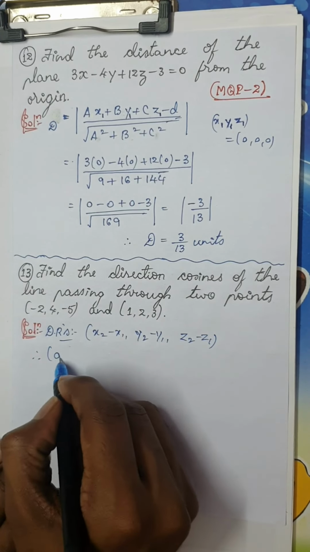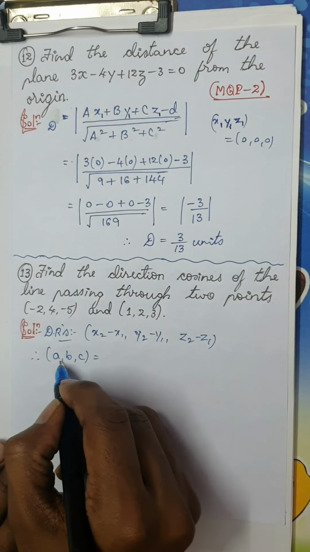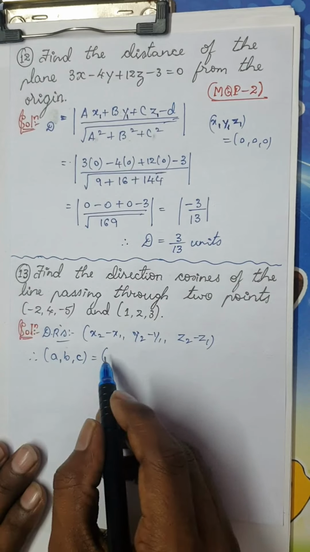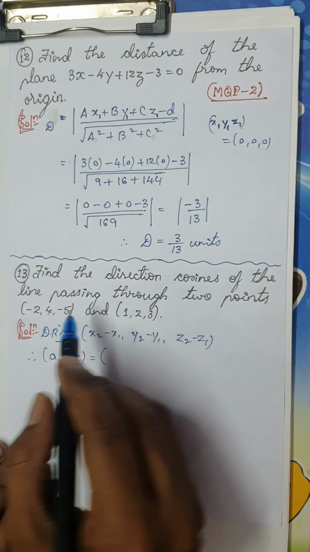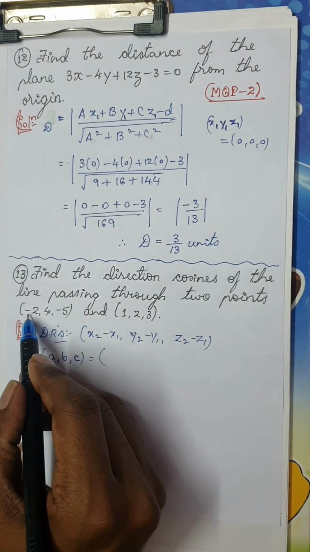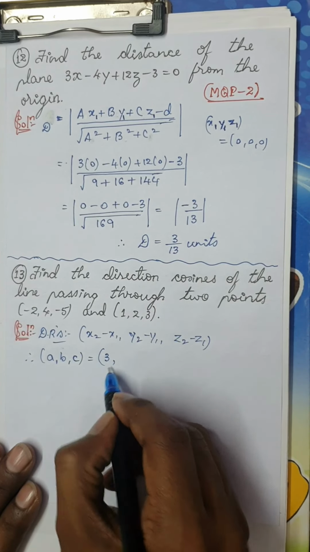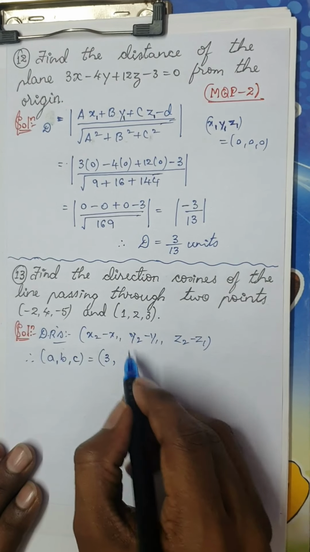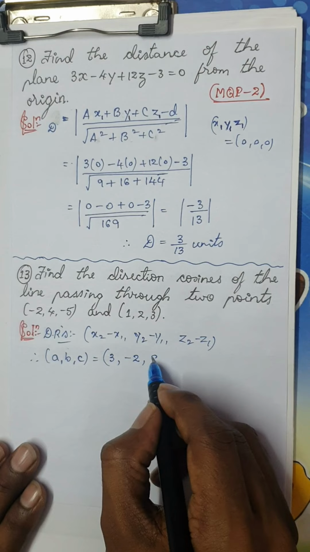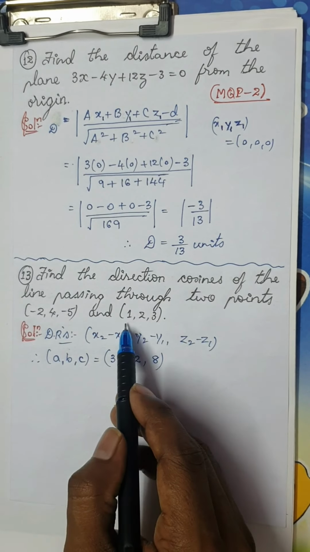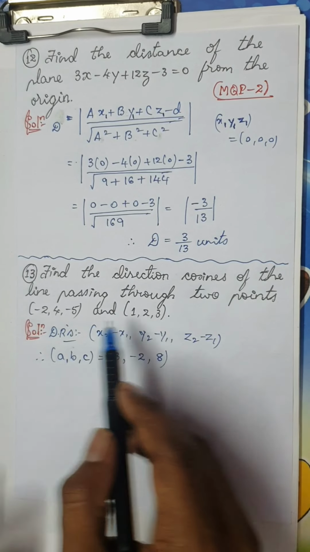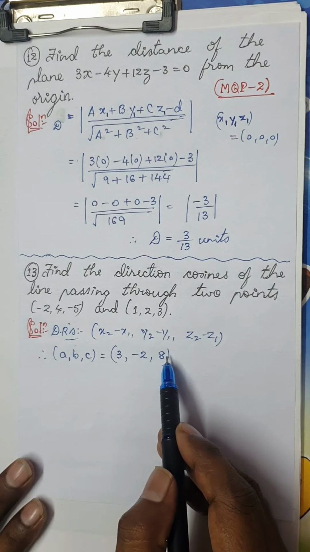Therefore, what are the direction cosines? Direction ratios are usually denoted by a, b, c. Let me take x2 minus x1. You can consider any one. So 1 minus of minus 2 is nothing but 3. 2 minus 4 is minus 2. And 3 minus of minus 5 is 8. I repeat, 1 minus of minus 2 is 3, 2 minus 4 is minus 2, and 3 minus of minus 5 is 8.